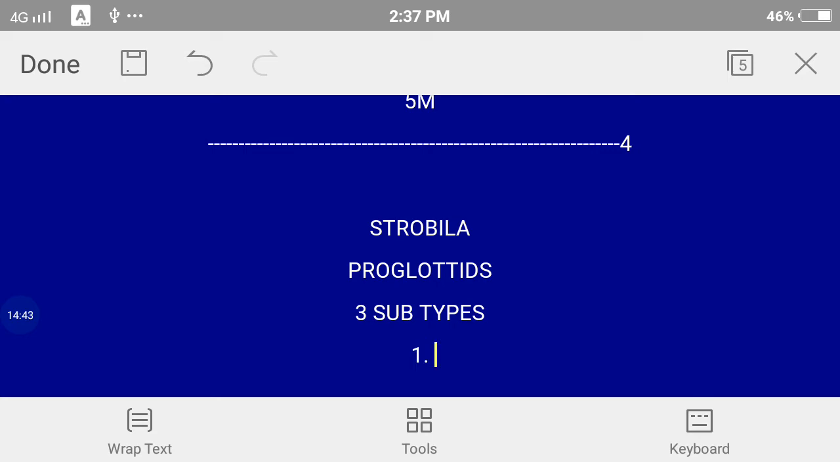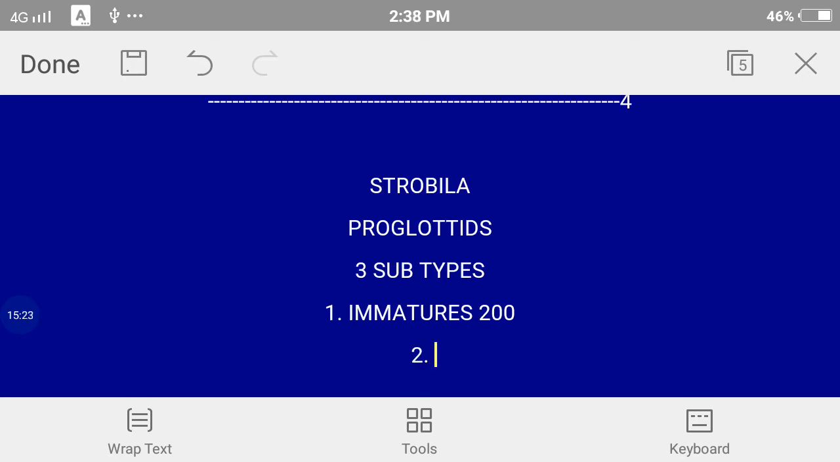The first subtype is immature. Immature proglottids are the newly formed proglottids. These are very close to number 4 or the scolex. So these are not mature, that means they do not have ovaries or testes. So they lack the reproductive organs, that's why they are sexually immature. So the anterior 200 segments near the neck are immature.